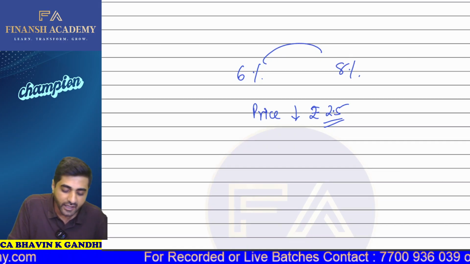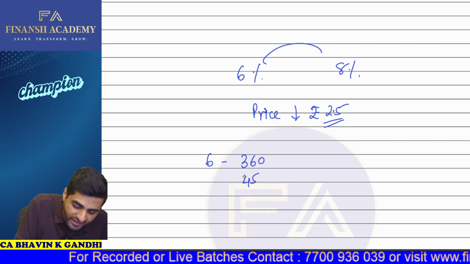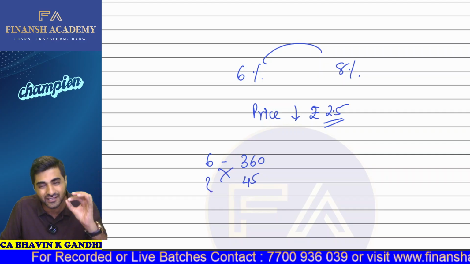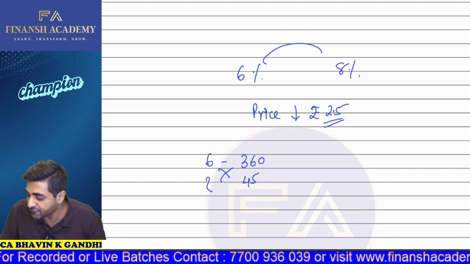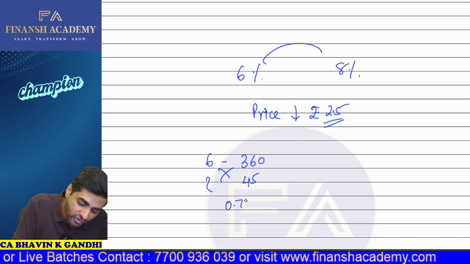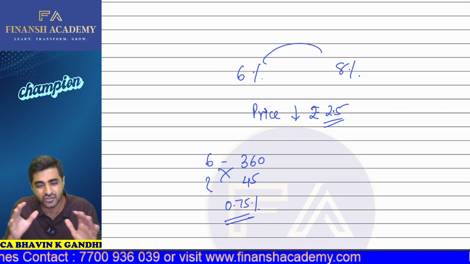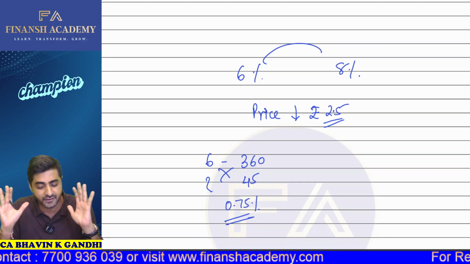Let's say the 6% is for 360 days. So for 45 days, how much is it? Let me first calculate the equivalent percentage. 45 into 6, divided by 360, will give you 0.75%. So can I say the bond is actually offering a yield of 0.75%? Okay, so the bond is offering a yield of 0.75%.